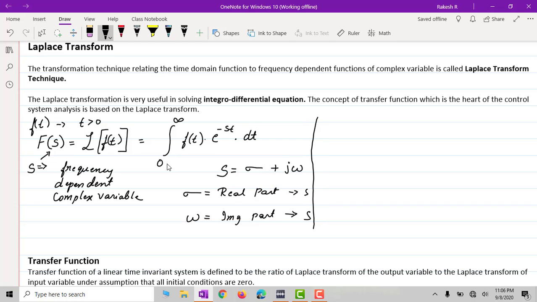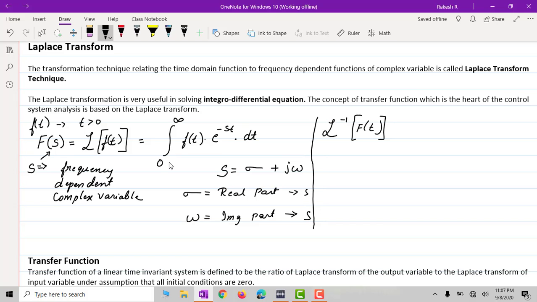Now after doing this, we need to obtain the answer in terms of time domain itself. So we need to take this time function f of t, which is again obtained back from the Laplace transform by the process called inverse Laplace transformation. This is the process called inverse Laplace transformation. So I'll write L inverse f of t here.